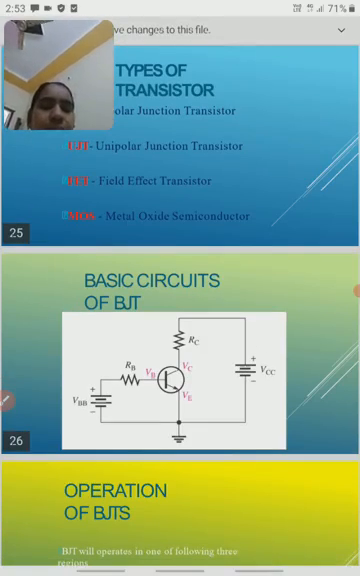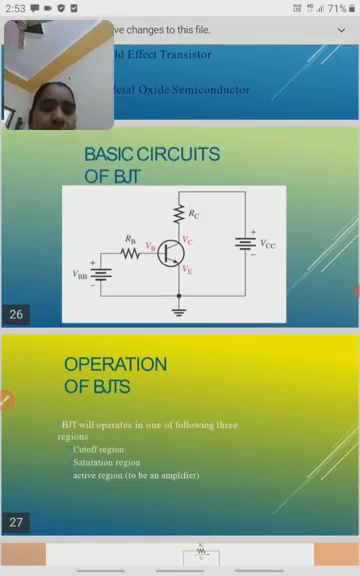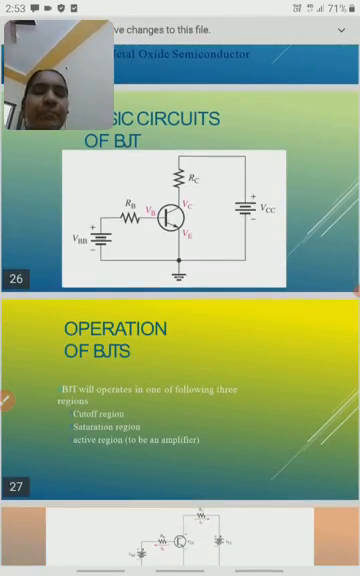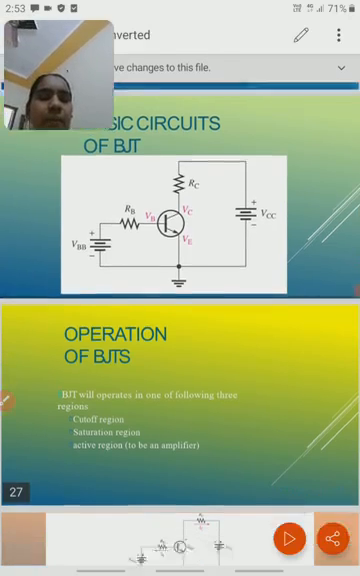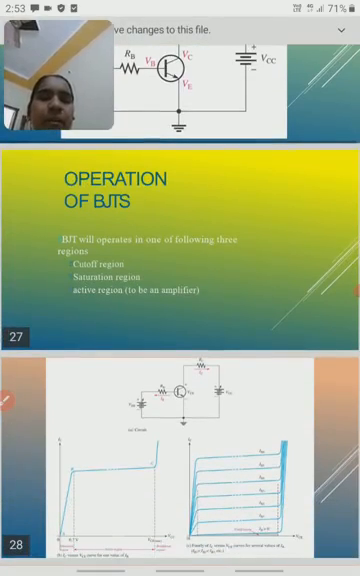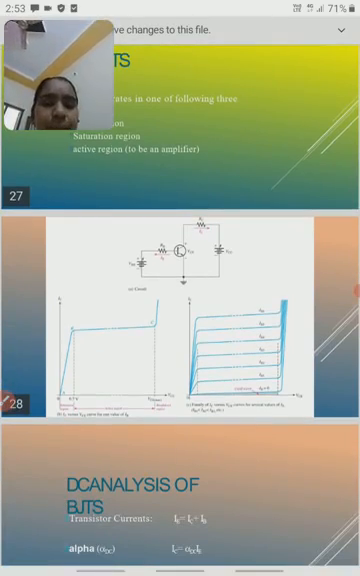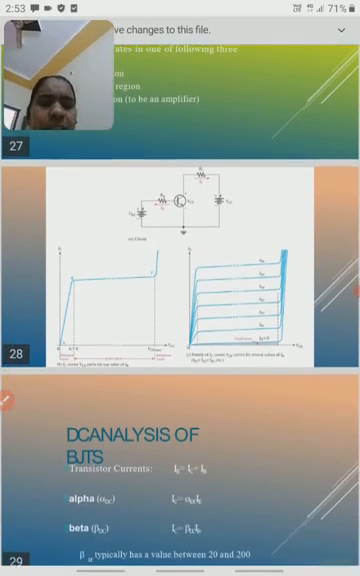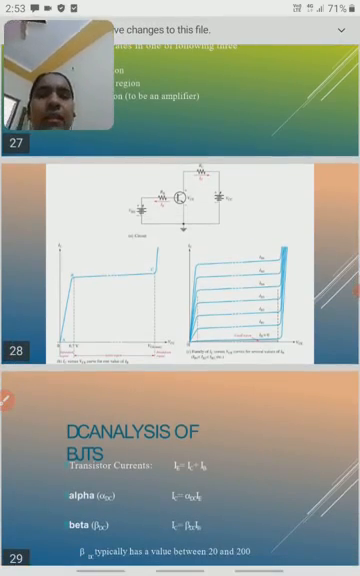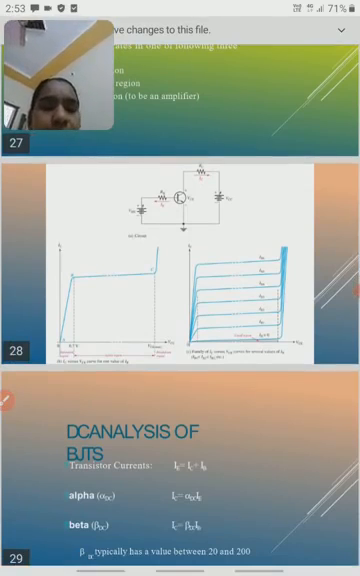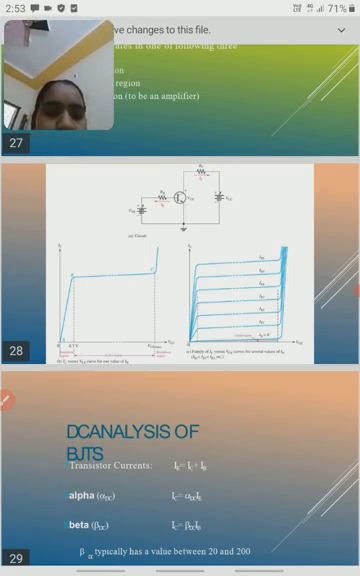This is a basic circuit of the BJT, and we know the center position is base, with emitter and collector. In the operation of BJTs, we can operate in the cutoff region, saturation region, and active region. In the active region only we get the amplified signal. And these are the input and output characteristics of these BJTs.